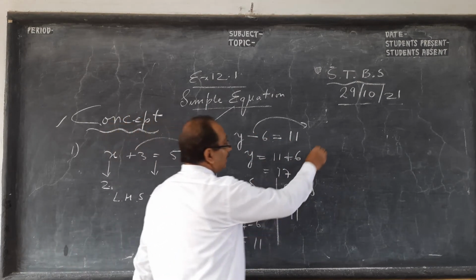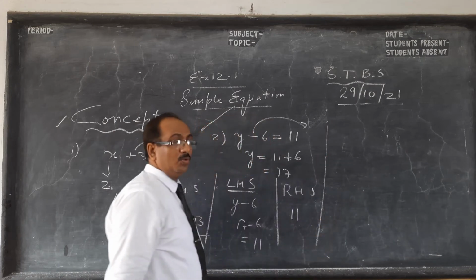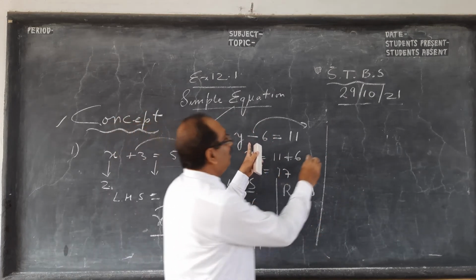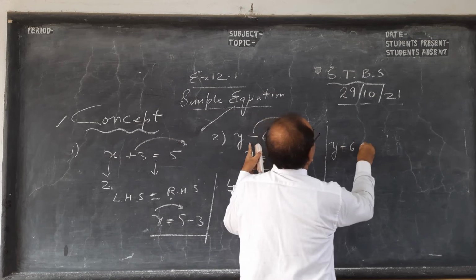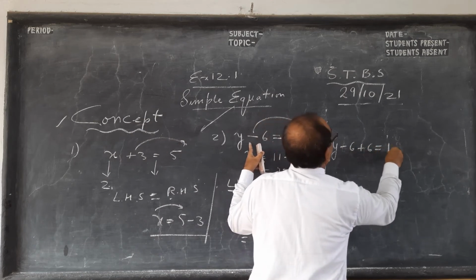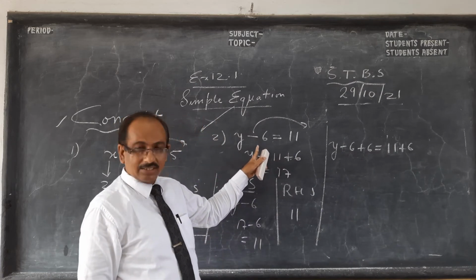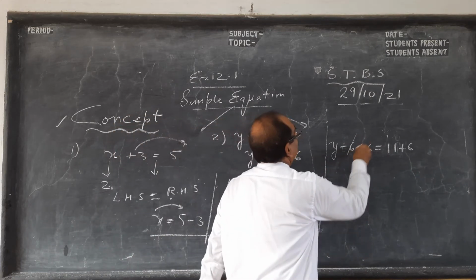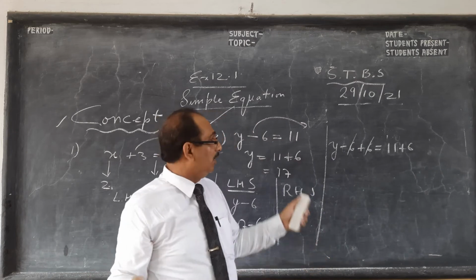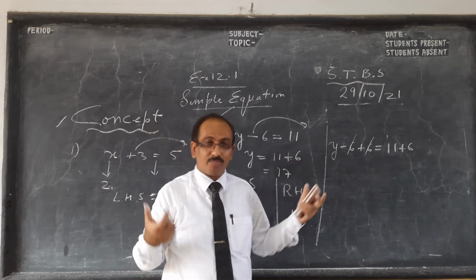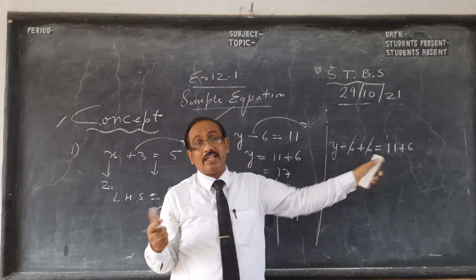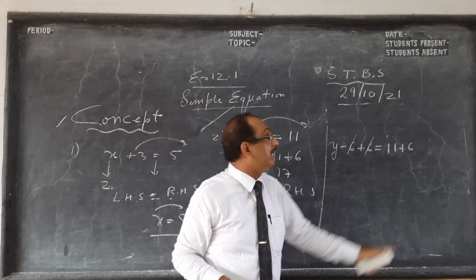Why? This is the reason given by Euclid. See here, very short: to remove minus 6, I add plus 6. Are you getting it? To remove minus 6, I add plus 6. So this side it cancels. So what is the axiom? Equal added to equal. Plus 6 added to this side. Equal added to equal, the remaining are equal.